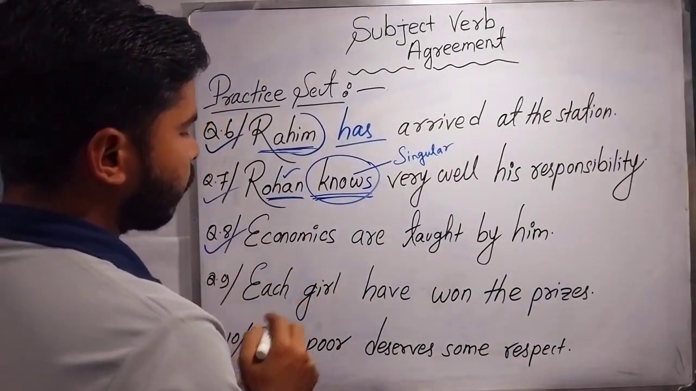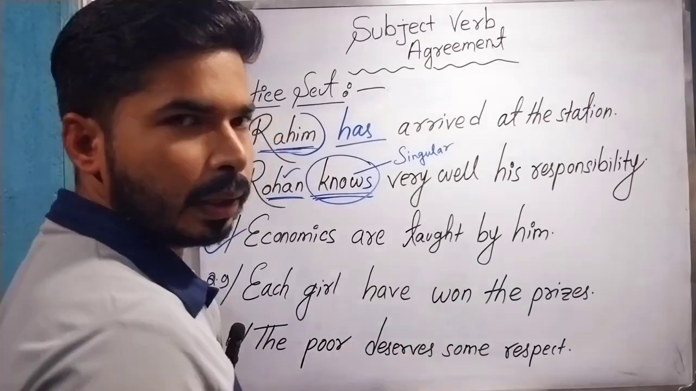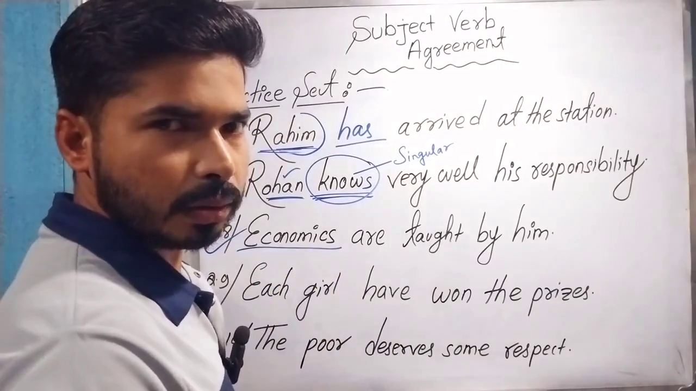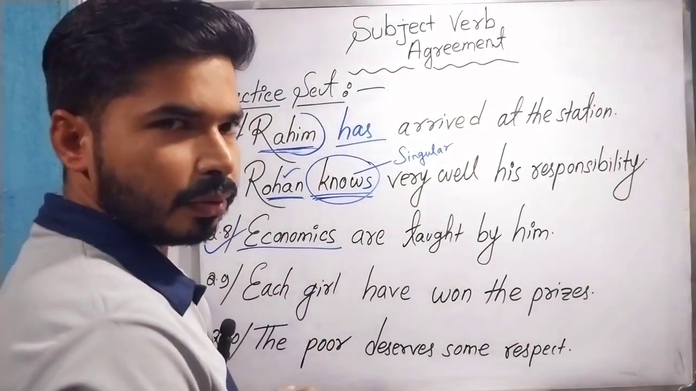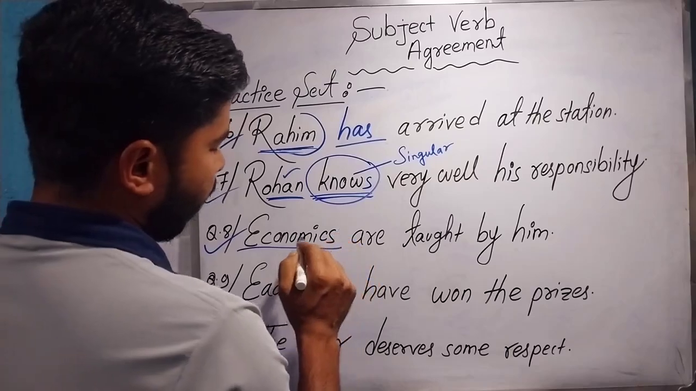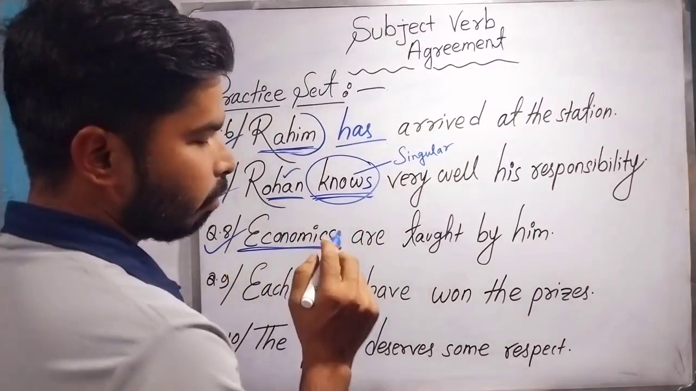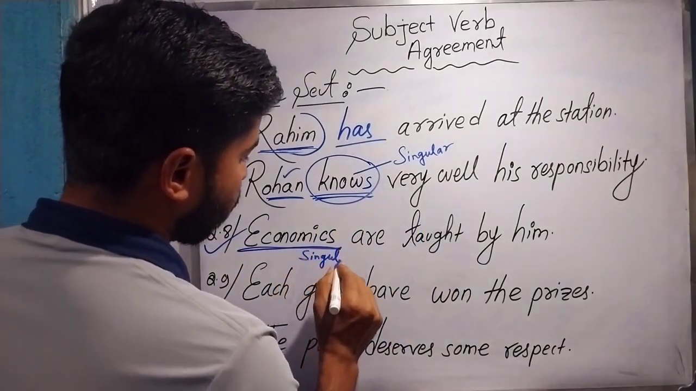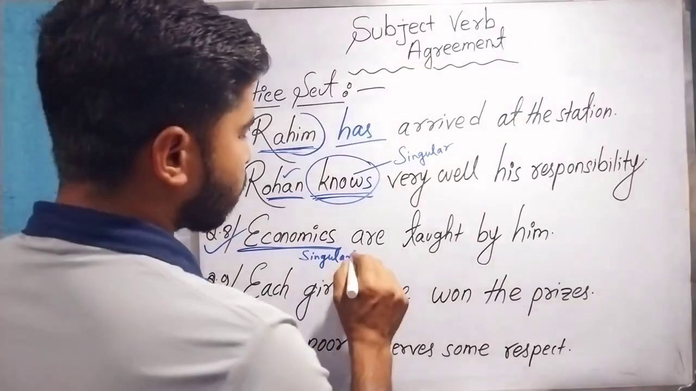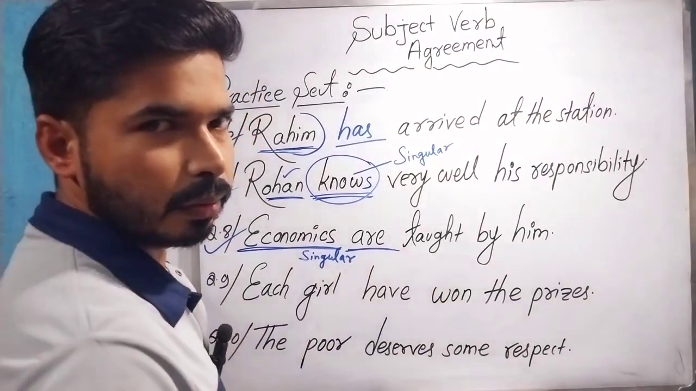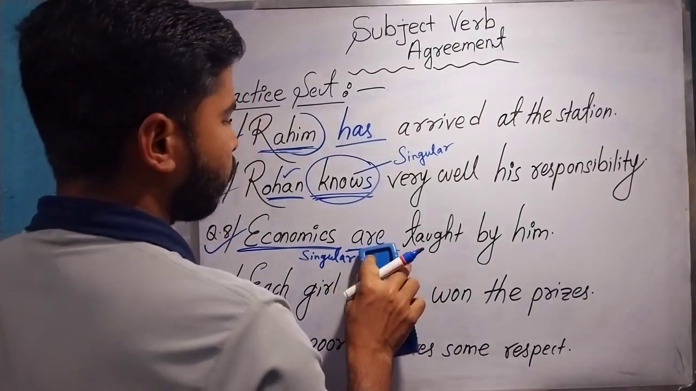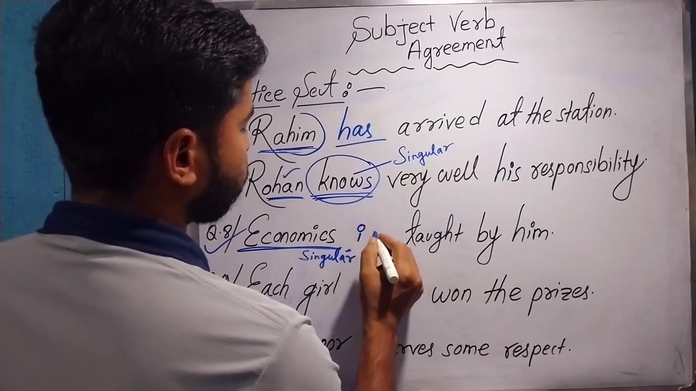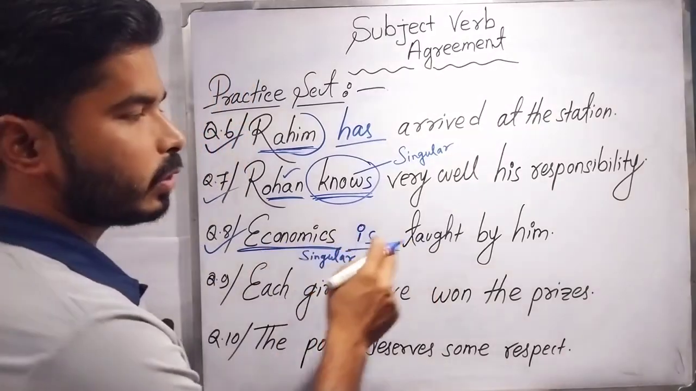Next, in the eighth example: Economics are taught by him. Economics is the name of a subject. As this is the name of a subject, this is singular. Hence, the verb will also be singular, not plural. So the answer will be, I think you have already guessed, is. Economics is taught by him.